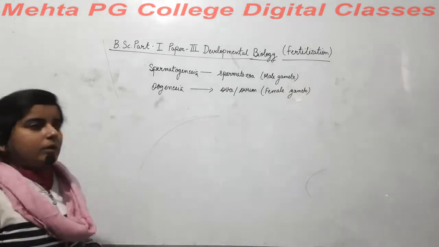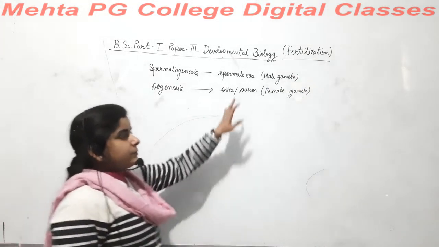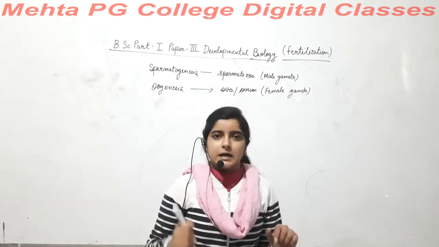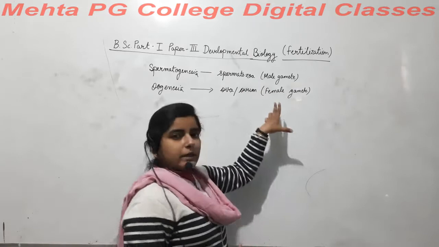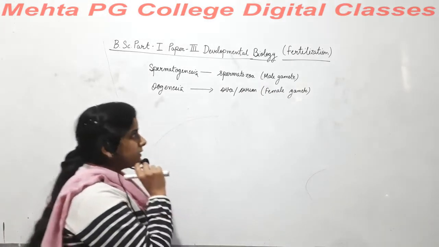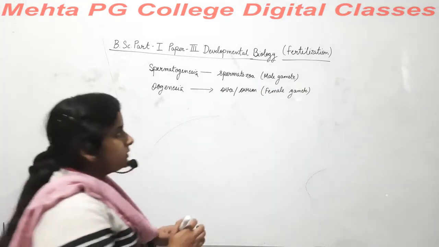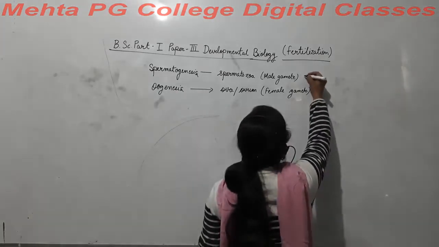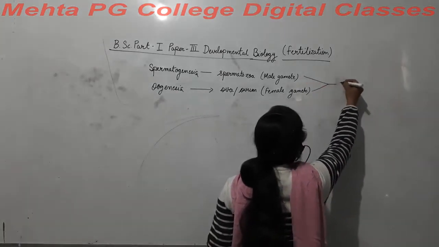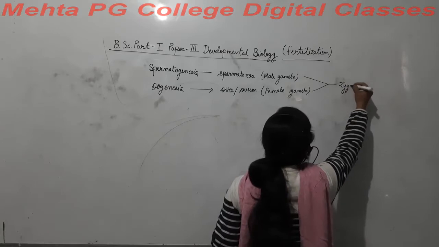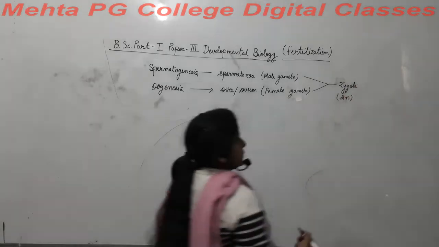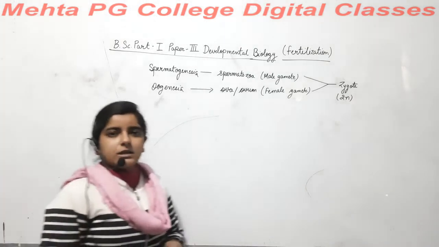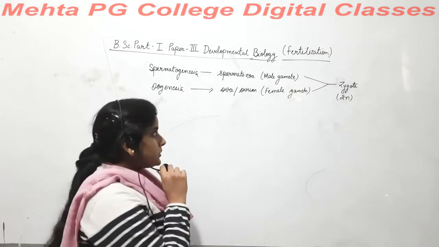Alright, so before fertilization, both male and female gametes are formed, and when both the gametes are formed, they combine together to form a zygote, which is diploid in nature, right?